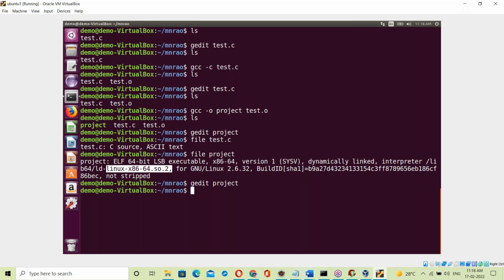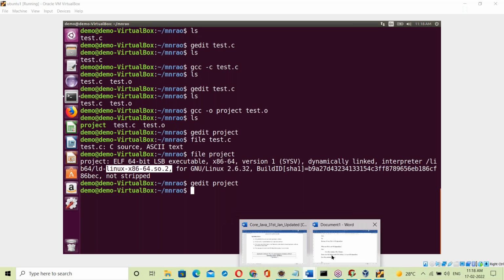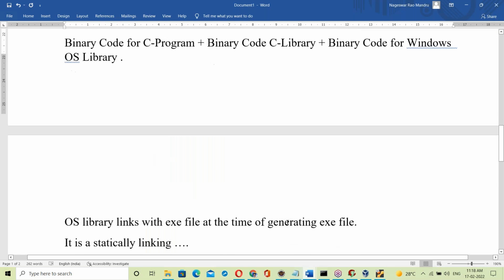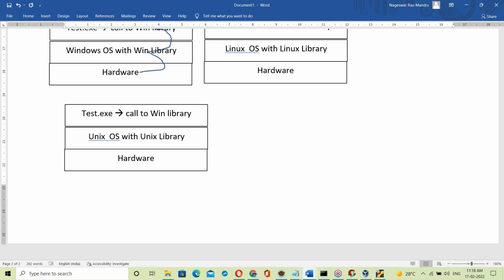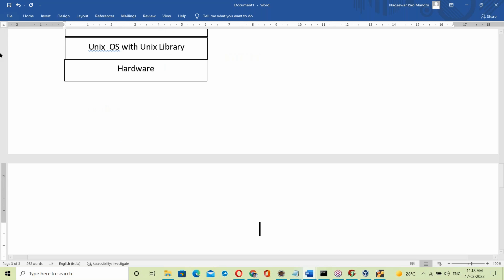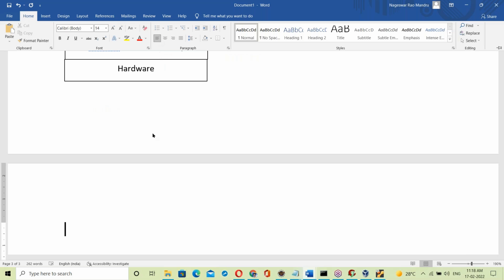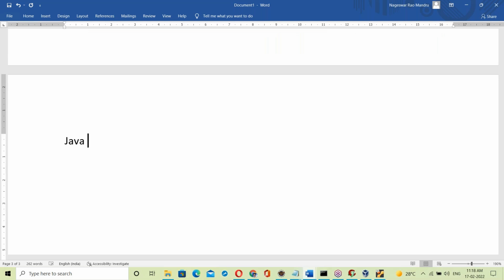Okay, since the exe file contains the OS library, it is OS dependent. So this is about the exe file. Now let us come to the Java dot class. Let us see about Java. How is Java made platform independent? Now you can understand very clearly.